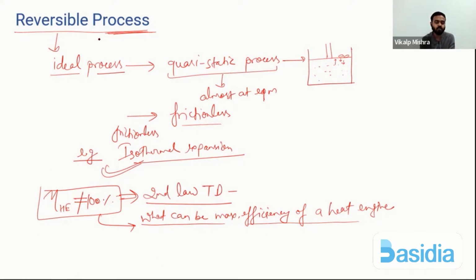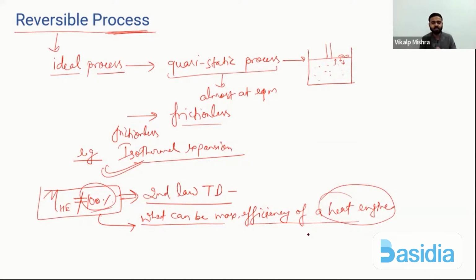Okay, so understood what is the importance of reversible process. Reversible process क्यों जरूरी है? क्योंकि 100% efficiency तो नहीं हो सकती थर्मोडायनेमिक्स के सेकंड लॉ की वजह से, बट कुछ ना कुछ तो मैक्सिमम एफिशिएंसी होगी ना हीट इंजन की. So that maximum efficiency, how can we find? By making an engine, by making a cycle which works on reversible processes.